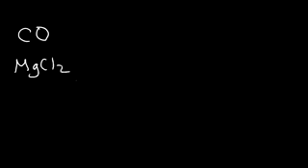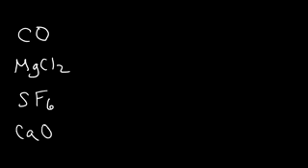So let me give you some more examples. Carbon monoxide, magnesium chloride, sulfur hexafluoride, and let's use calcium oxide. So carbon monoxide, is it a molecular compound or is it ionic?